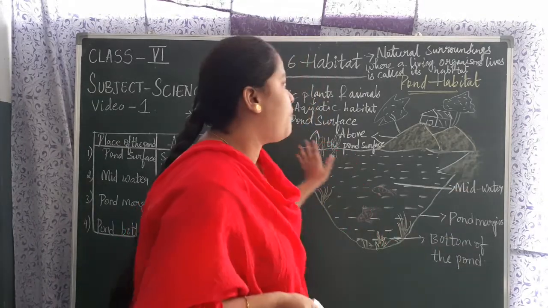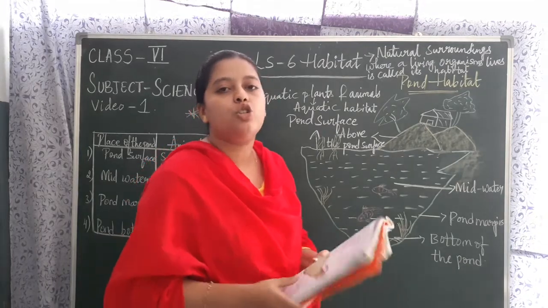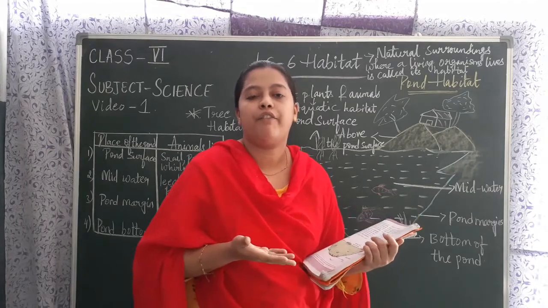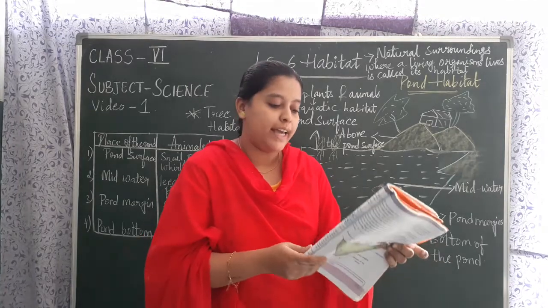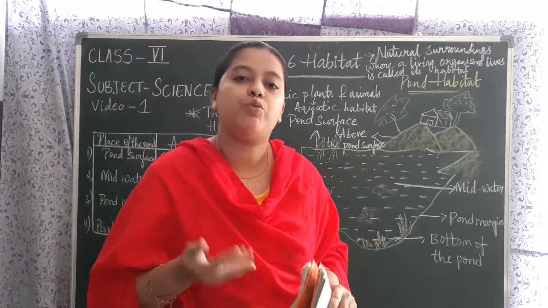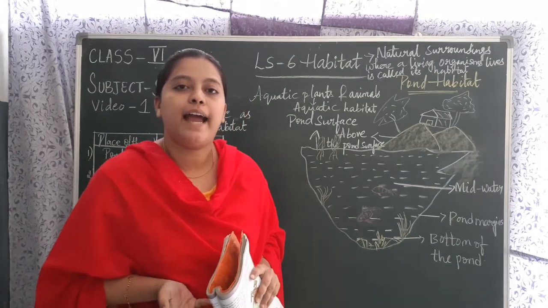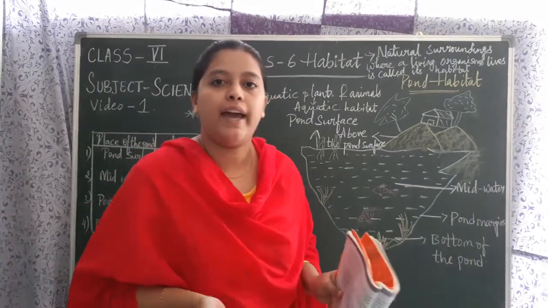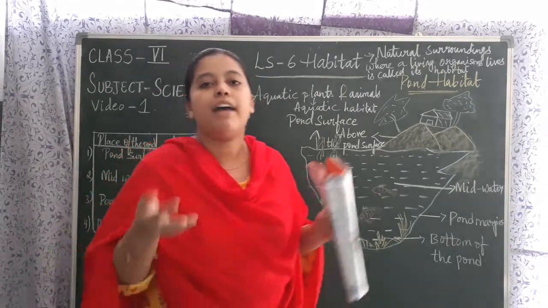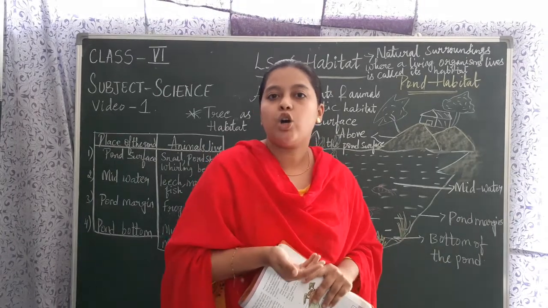Now see, coming to pond as a habitat. For example, did you ever see a fish swimming in the water? A fish is a fish, and for your example a freshwater prawn has been given. Okay, freshwater prawn and fish. Where will they be, children? What is the habitat? Obviously ponds. Okay, the pond is the habitat of a fish. It can survive in the water only. It cannot survive outside.